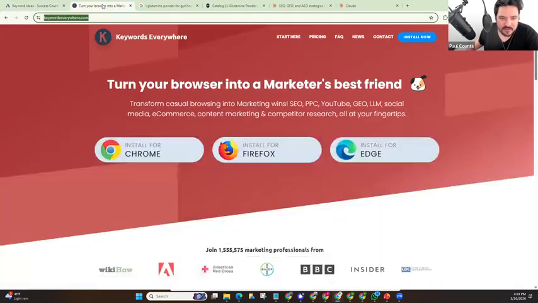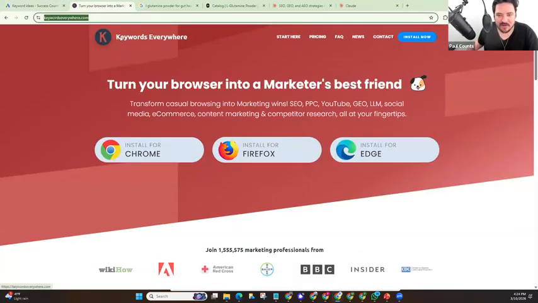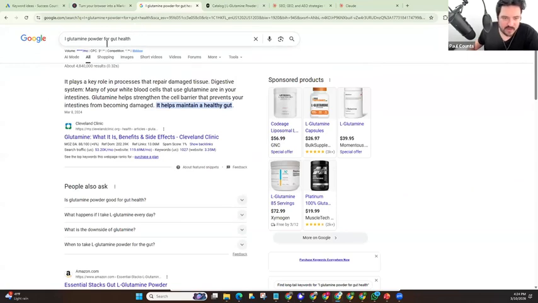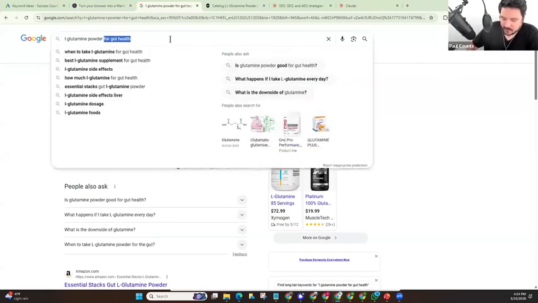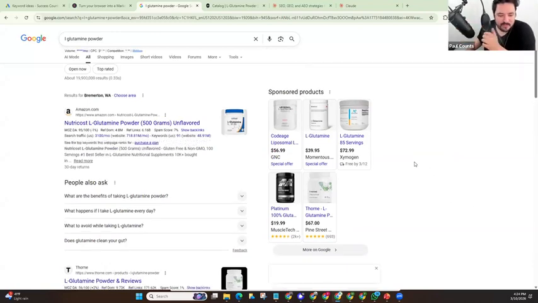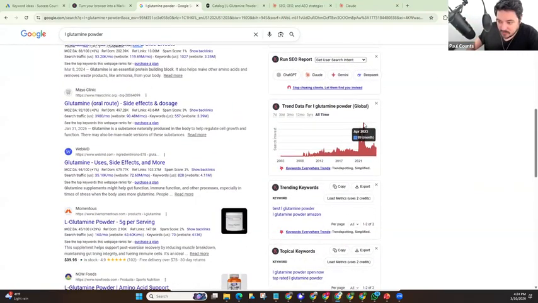Now, there's another keyword tool, if you're somebody that says, I don't want to use Google for whatever reason. There's a tool called Keywords Everywhere that you can use. You can just type in a phrase. So I could type in L-glutamine powder directly into Google. This is a browser-based tool. So you see that? Now you can see that it really blew up recently.